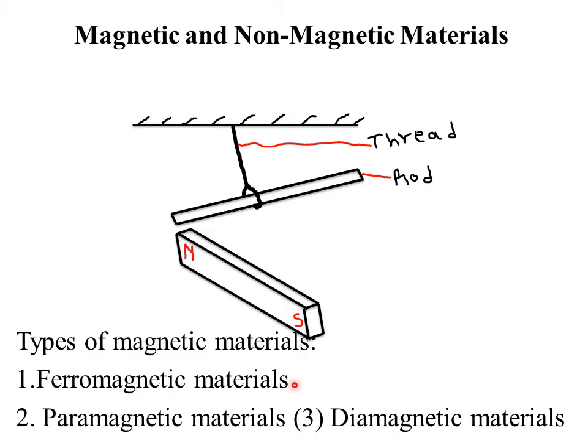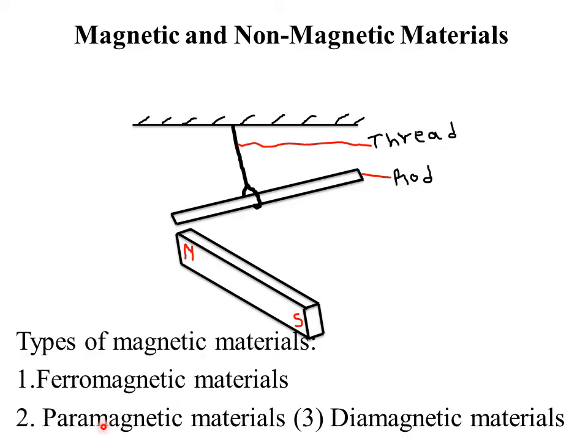Examples of ferromagnetic materials include iron, nickel, and cobalt. So if you are asked to define what are ferromagnetic materials, you just say that these are magnetic materials that are strongly attracted by a magnet. Example is iron, nickel, and cobalt.